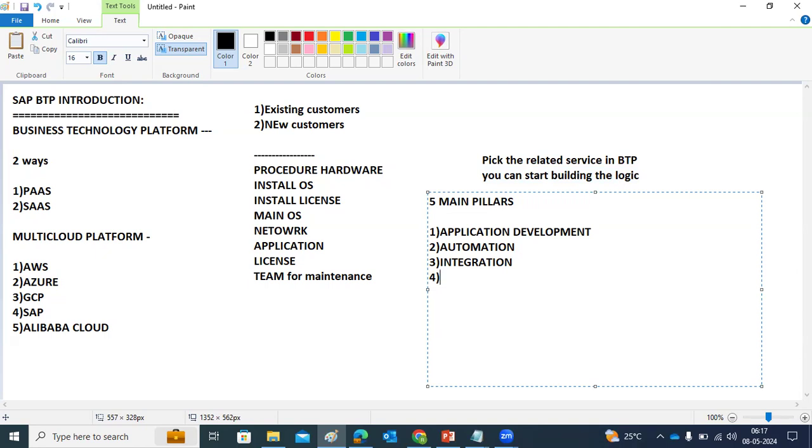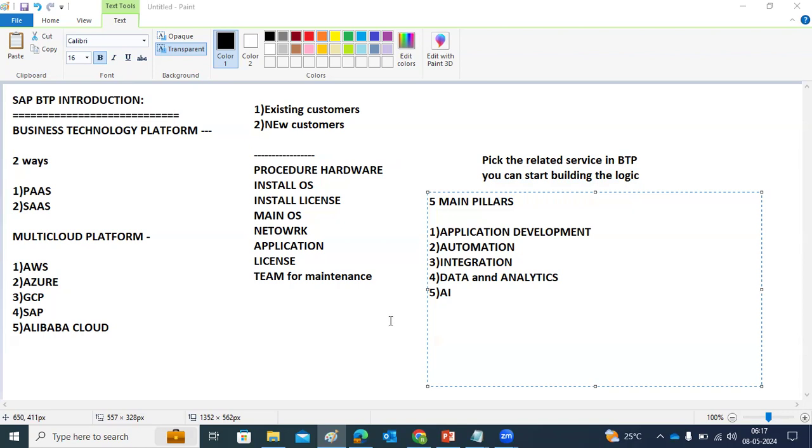Then the fourth one is database, data and data analytics, where SAP analytics related things are. And the fifth one is AI: AI Core, Launchpad, some business services, and AI related things are all in one solution, under one umbrella, integrated here. So that is the BTP side.